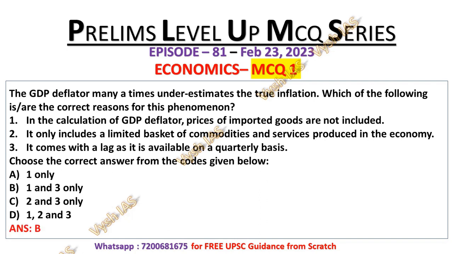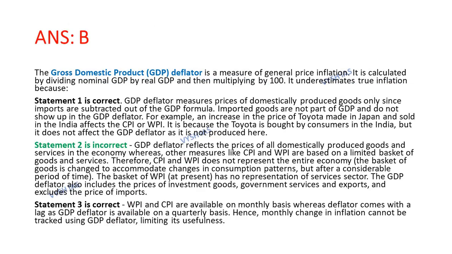So the correct answer will be option number B, that is 1 and 3, which means that statement number 1 and 3 are correct reasons. So what is GDP deflator? GDP deflator means gross domestic product deflator. It is basically a measure of general price inflation.